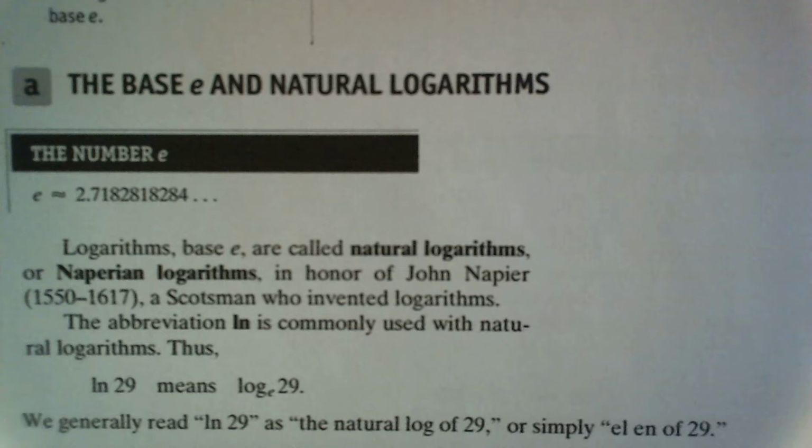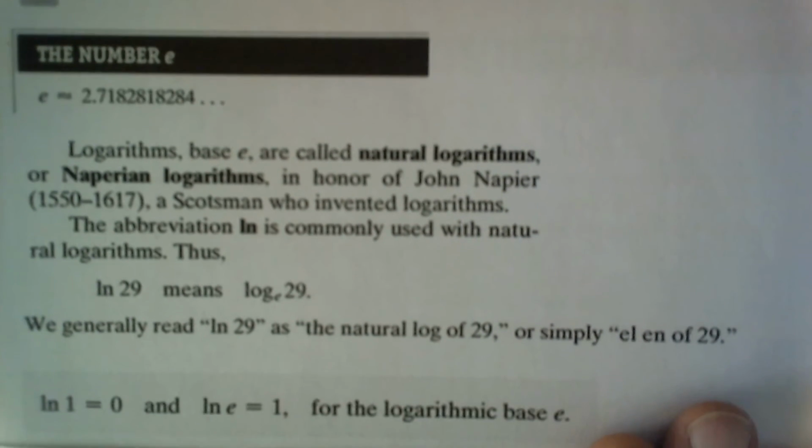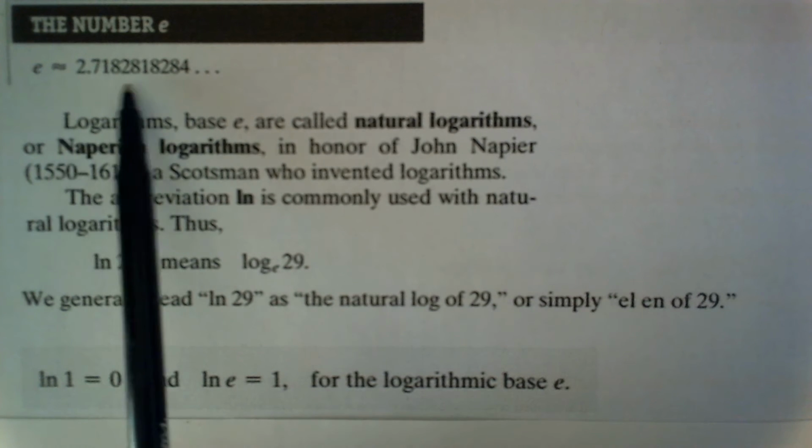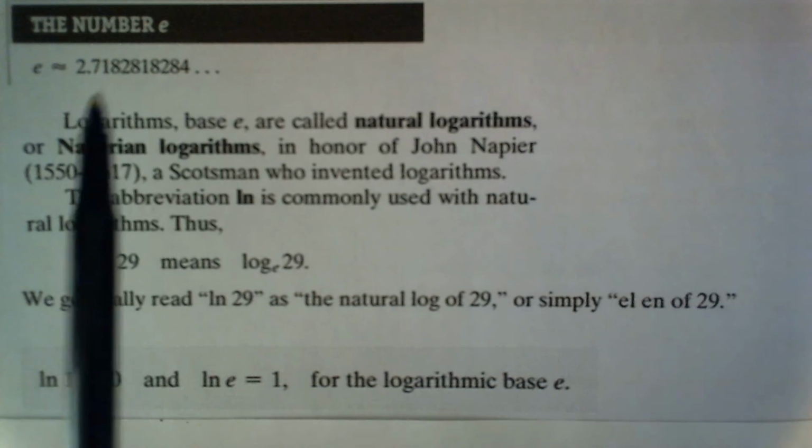And as before with other bases, the natural logarithm of 1 is equal to 0, and the natural logarithm of e is equal to 1 for the logarithmic base e, where e is the irrational number.